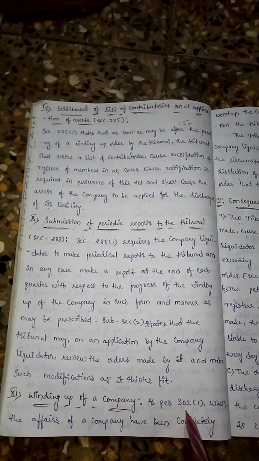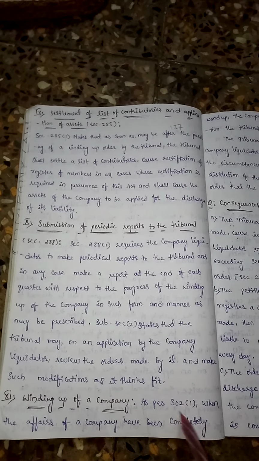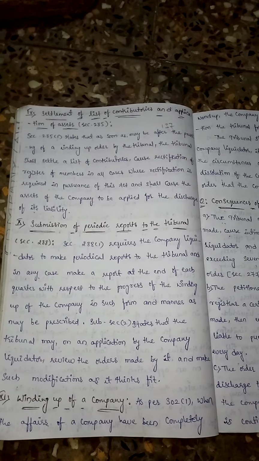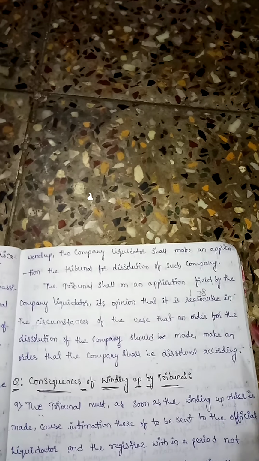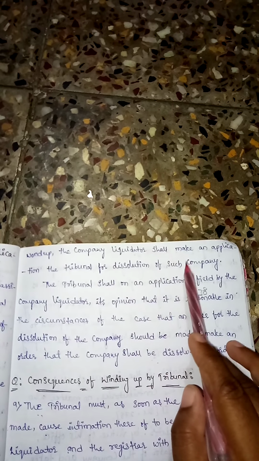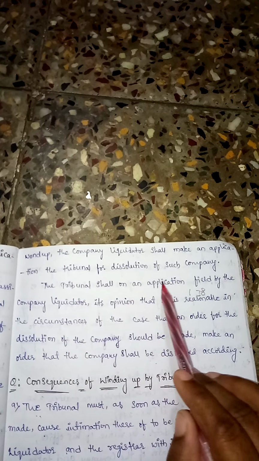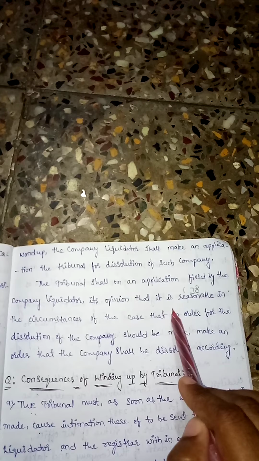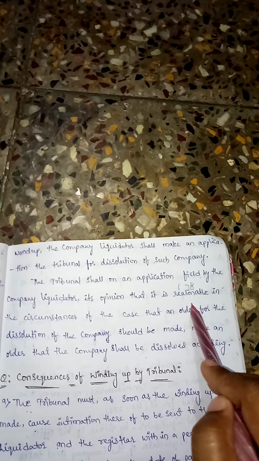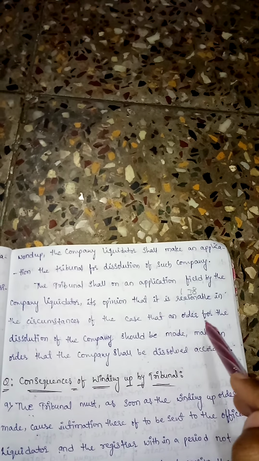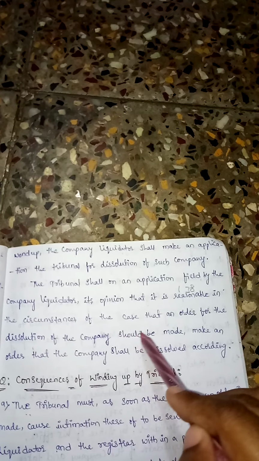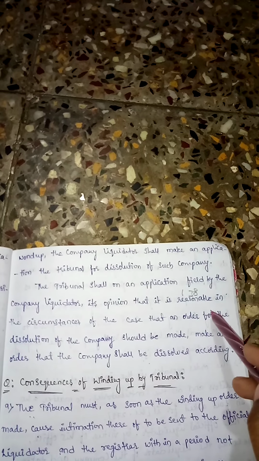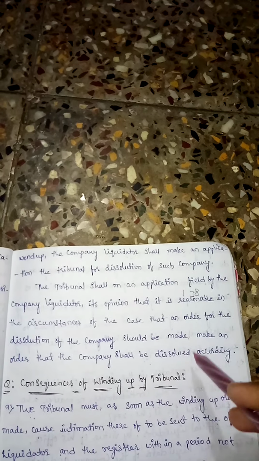Finally, coming to the step of winding up of the company. As per section 302 subsection 1, when the affairs of a company have been completely wound up, the company liquidator shall make an application to the tribunal for dissolution of such company. The tribunal, on the application filed by the company liquidator, takes the opinion it considers reasonable in the circumstances, and passes an order for the dissolution of the company, and it may order that the company shall be dissolved.